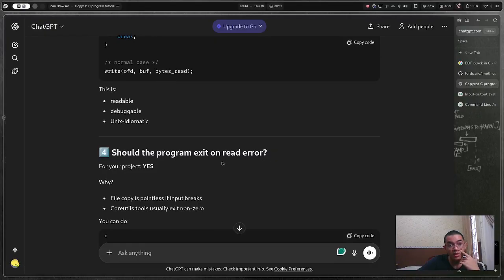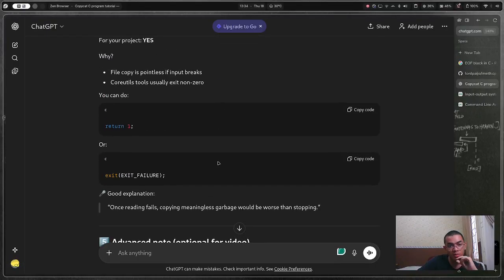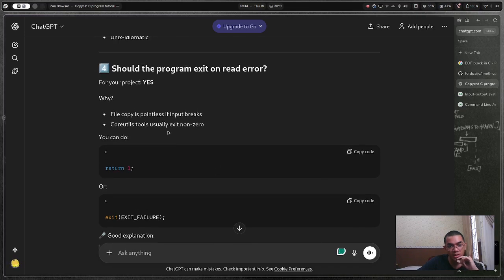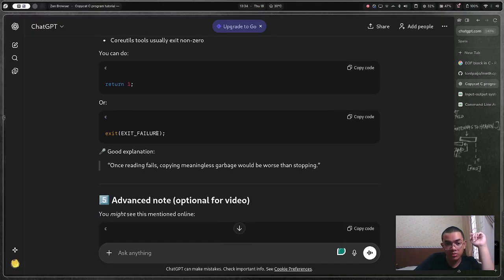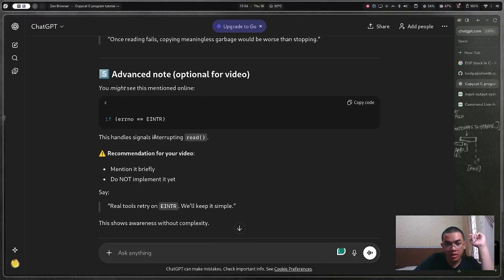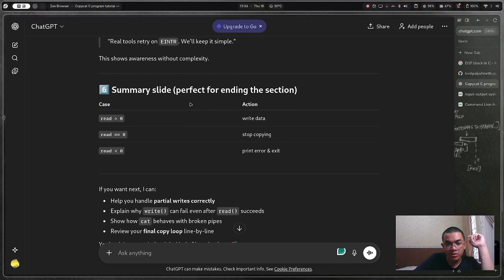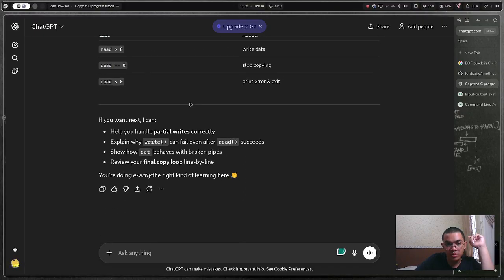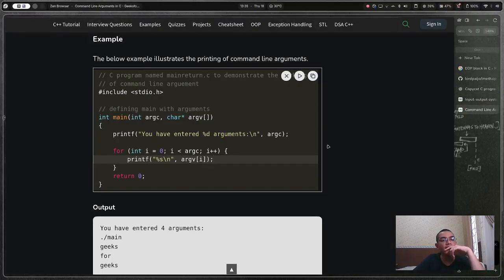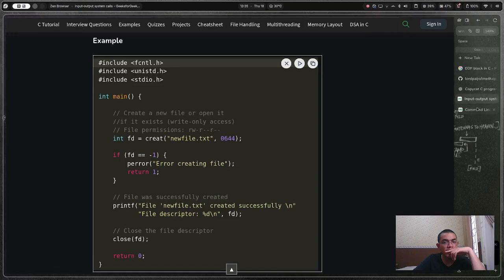Buff, bytes read. Readable exit value or exit. While copy is pointless, should the program exit on error? Yes, for your project, yes. File copy is pointless if input breaks. Core user tools usually exit with exit failure. Help you handle partial writes correctly. Okay, that works, I guess. That doesn't work. Okay.